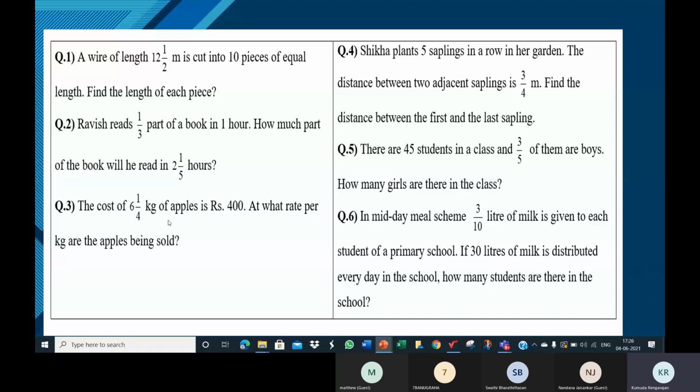Next one. Somebody else try the next one. Yes, Nandana. Ma'am, we should divide 400 divided by 6 1 by 4. Okay. So the answer is 400 divided by 6 1 by 4. Can you just read the same question with different numbers so that we understand? Use different values. Nandana.